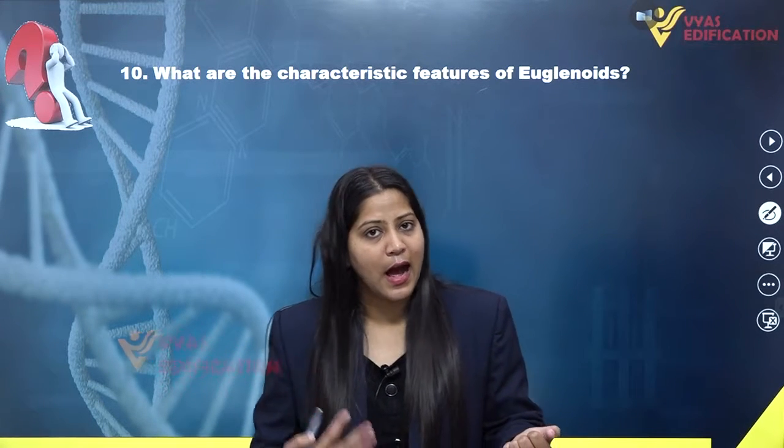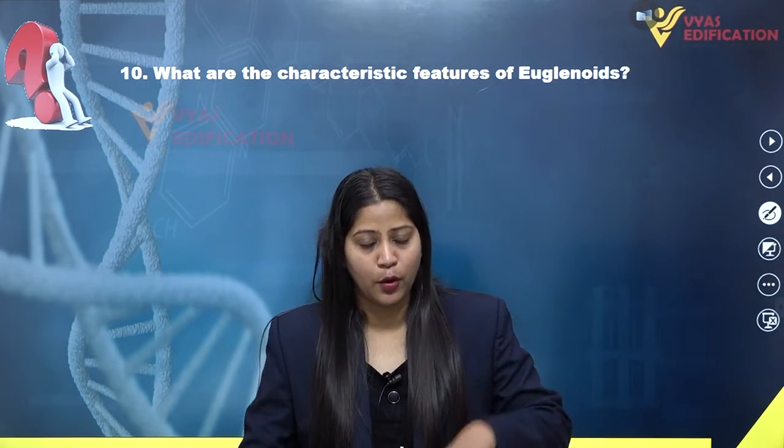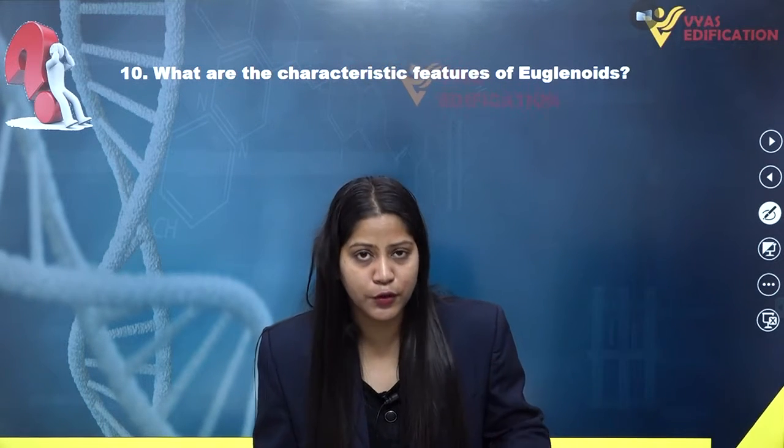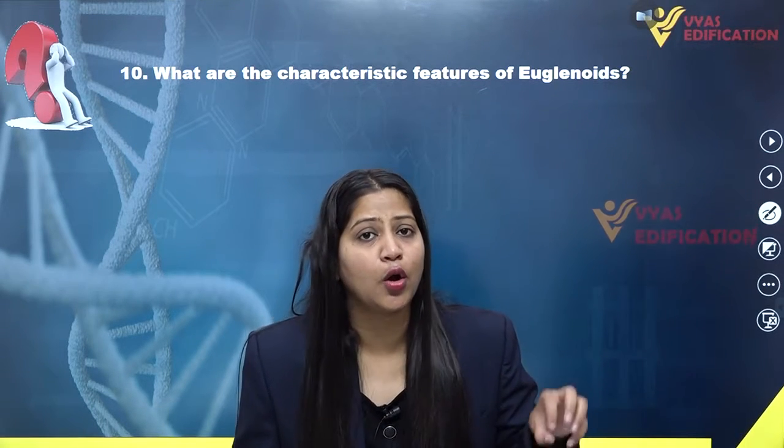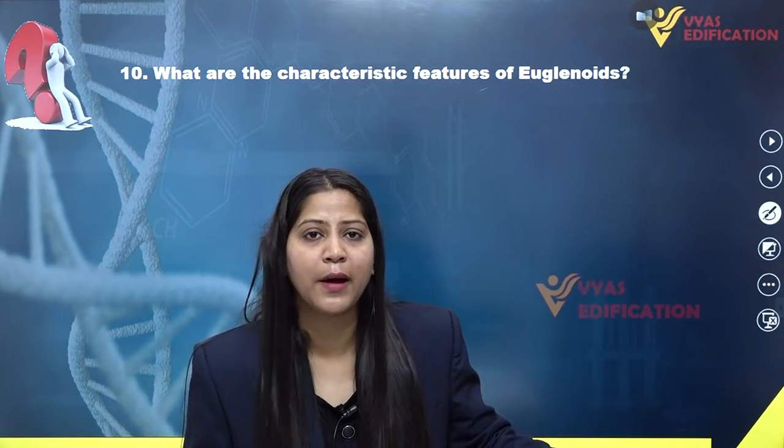This simply means that they have a dual mode of nutrition, because they have chlorophyll pigment in their body, by which they can synthesize their own food in the presence of light. But if light is not present for them, they can switch to another mode of nutrition, that is heterotrophic mode of nutrition. They can feed upon other small aquatic organisms present nearby in the fresh water.